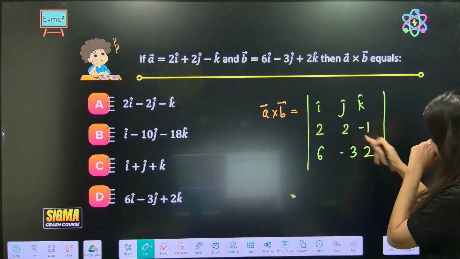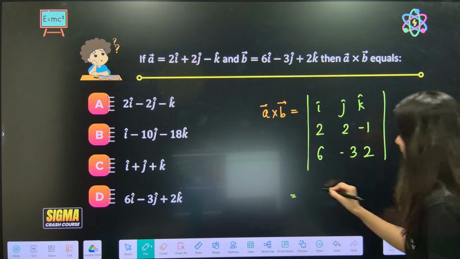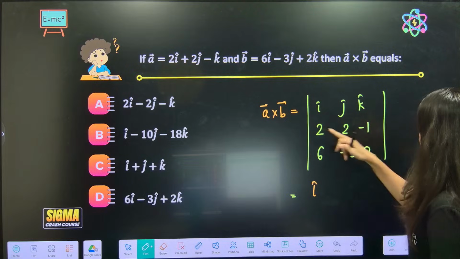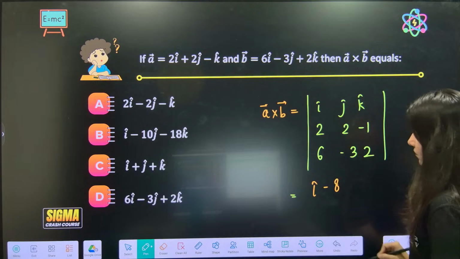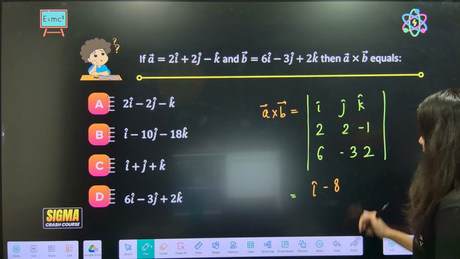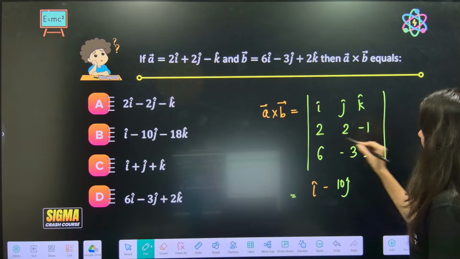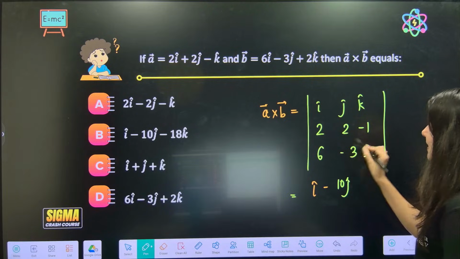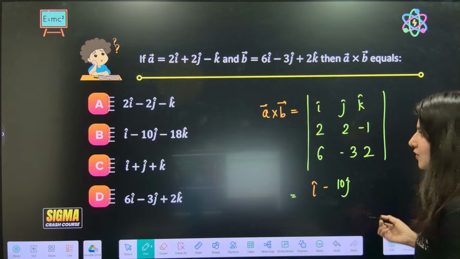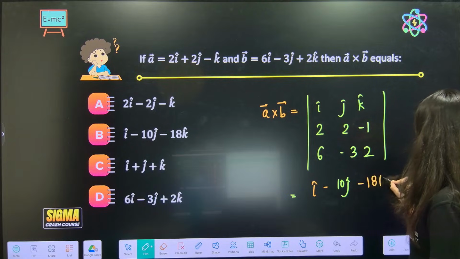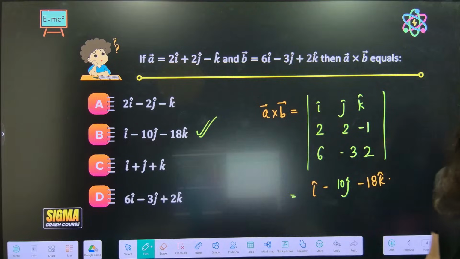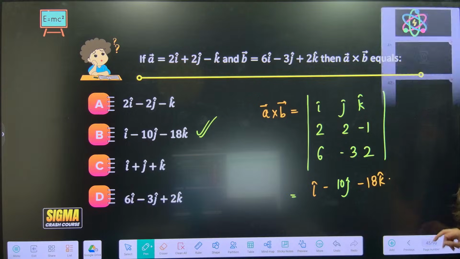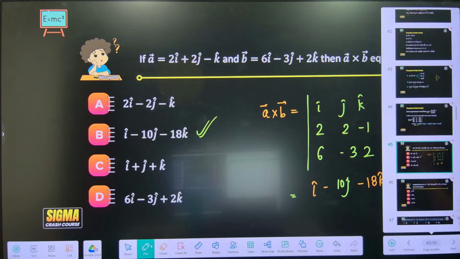This is going to be 4 minus 3, so I cap. Then 2 2s are 4 plus 6, so 10 J cap. And 3 2s are 6, minus 6 minus 12 is minus 18 K cap. Very clear. If you can handle the determinant rightly, the answer will be right in front of you. Everyone clear?